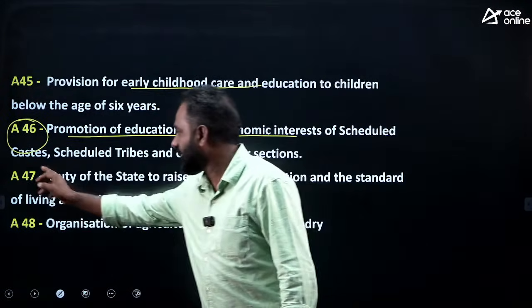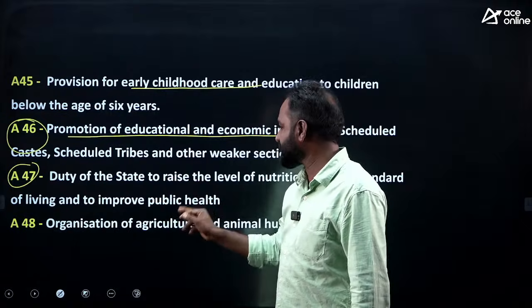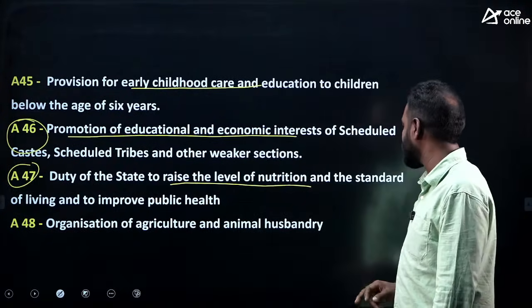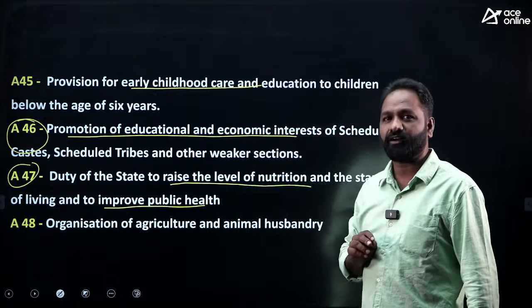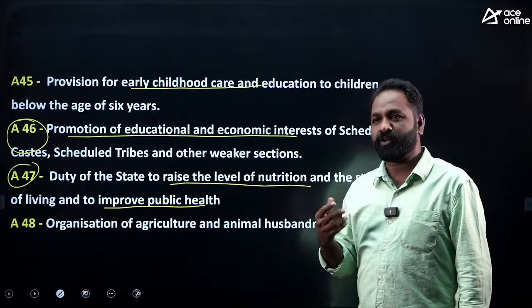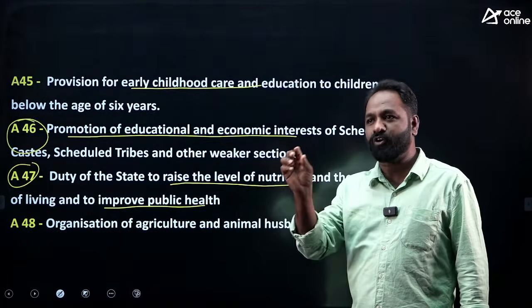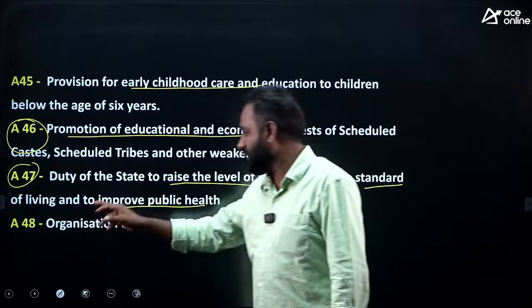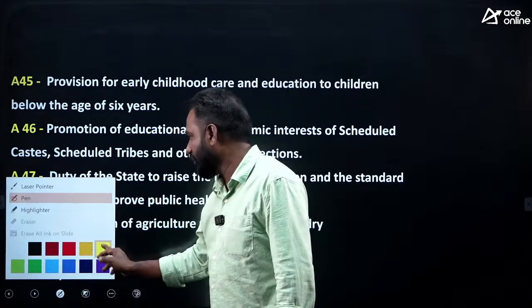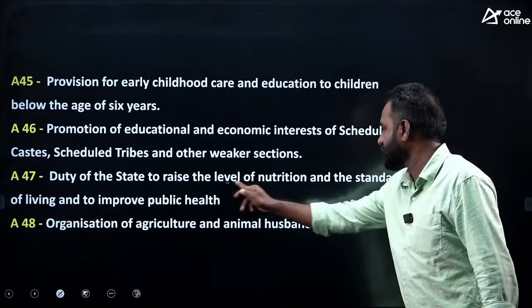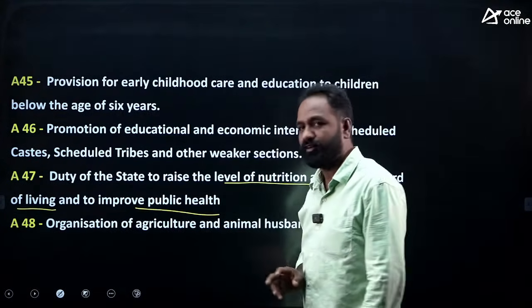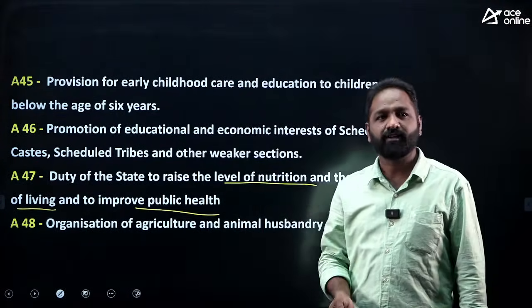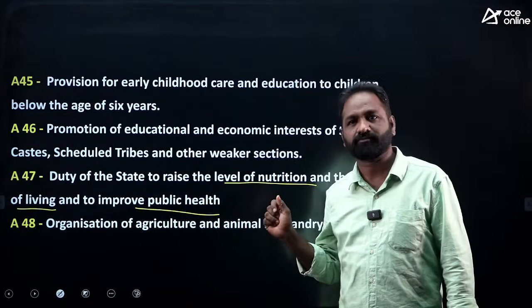Okay, next article 47, it is a duty of the state to raise the level of nutrition and the standard of living and improve the public health. This is a problem. So many people think that DPSP you are going to remember with one word. No, remember in article 47 how many things are there? It is about the nutrition, the standard of living, the public health. Whenever you remember article 47 you have to remember 3 things. Is it clear?